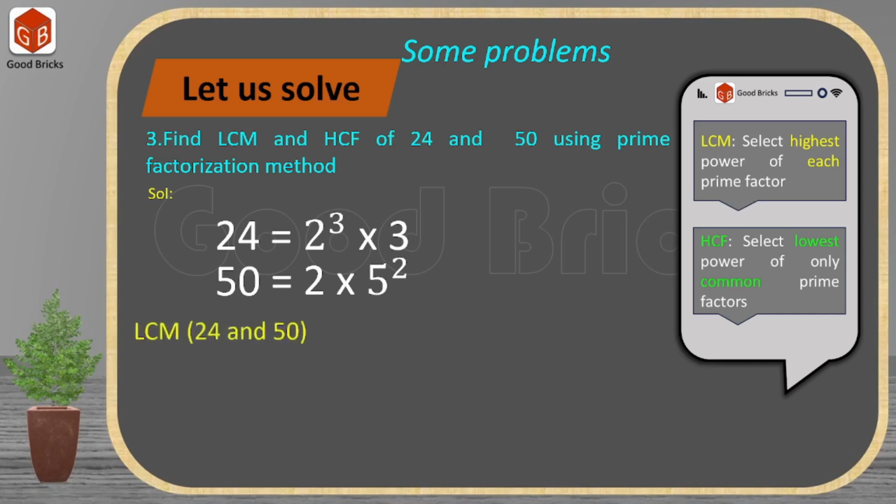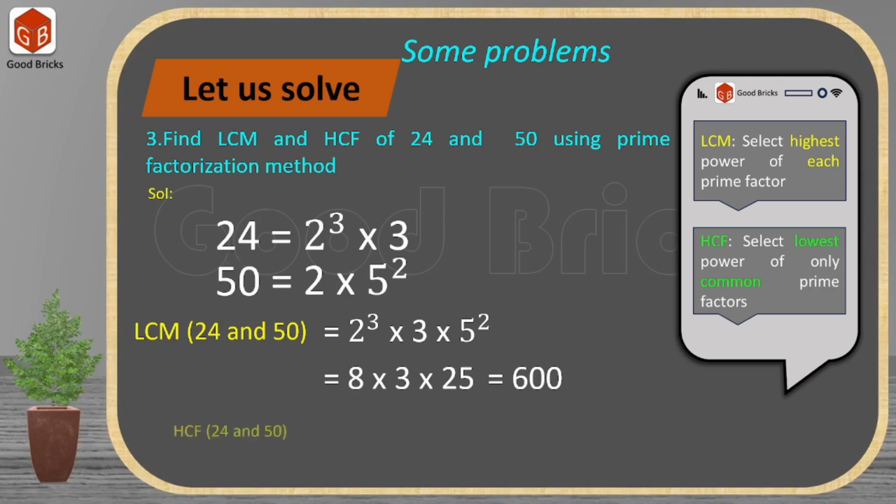So to find LCM of 24 and 50, first of all we have to select the prime factors which are there in these two numbers. So what are they? 2, 3, 5. These are the prime factors. Second, we have to select their highest powers. So what are they? 2 cube means 8, 3 to the power of 1 is nothing but 3, and 5 square is nothing but 25. So after selection of prime factors and their highest powers, we have to multiply and finally we will get 600 as the LCM of these two numbers.